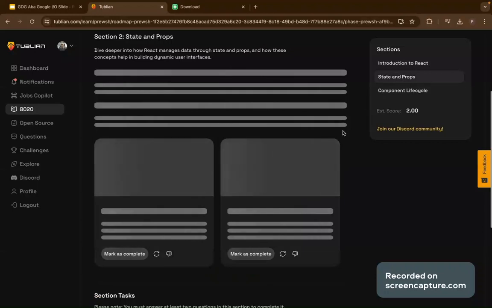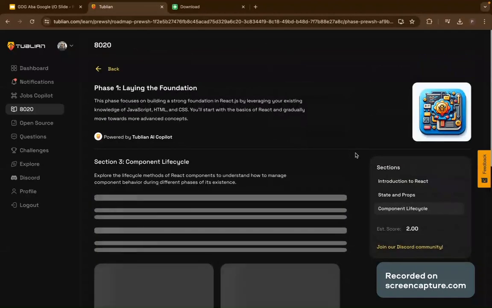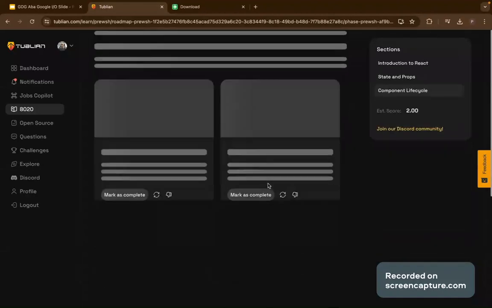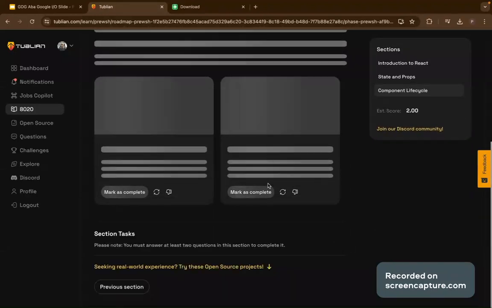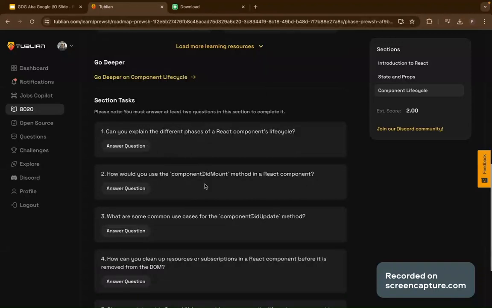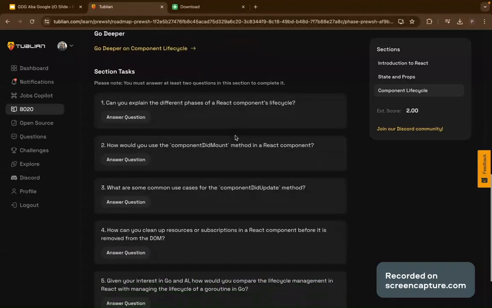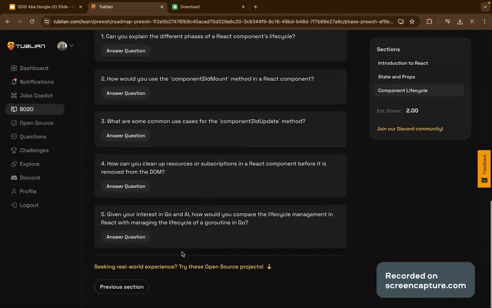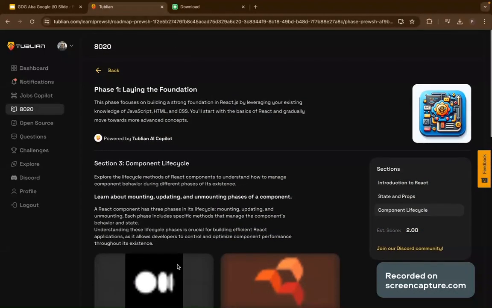How do I pass states? State management, all those things. You have component life cycle. It's very interesting, right? And not just that, at the end of the day, I have questions that I can answer and learn more about this particular thing. And I can even go straight from here to contributing to open source. And this is going to take me to the next thing that we want to talk about for today.